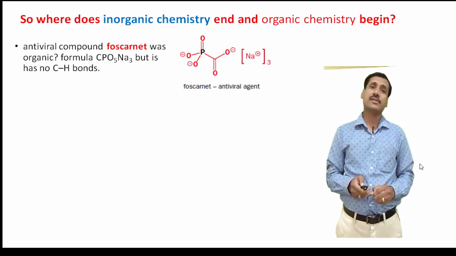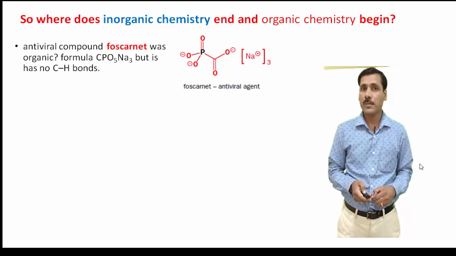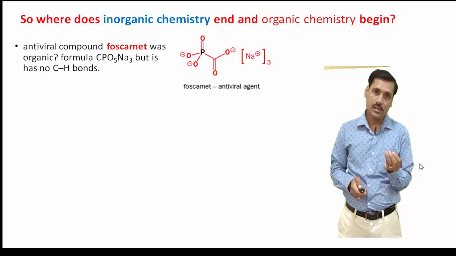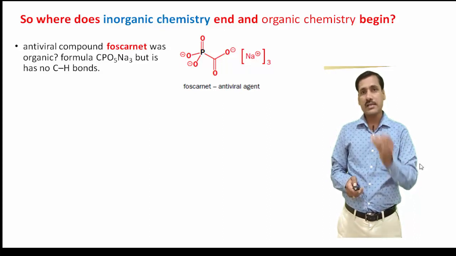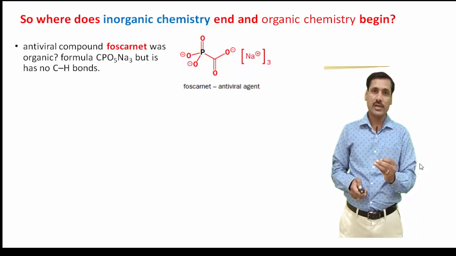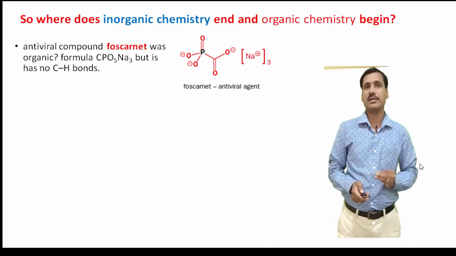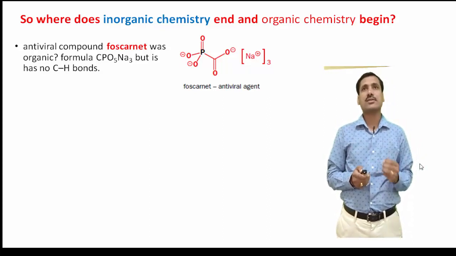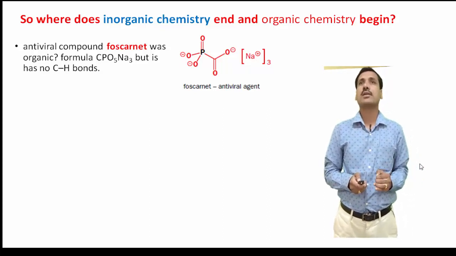Because we have seen in the definition of organic chemistry, the compounds of carbon are called organic compounds. And we have seen what the exceptions are. You can cite the examples of carbon monoxide, carbon dioxide, then the carbides, then cyanides, carbonates, bicarbonates. These are a few examples of carbon compounds which cannot be classified under the category of organic compounds. So the question that is left with this molecule, it has got only one carbon in it. Now the question is, is it an organic compound or an inorganic compound?